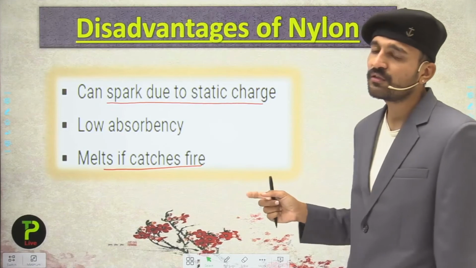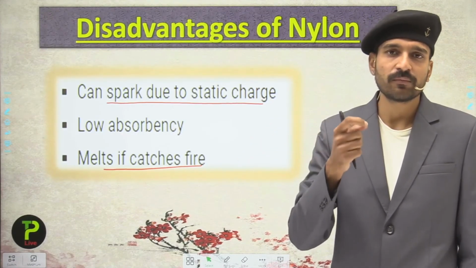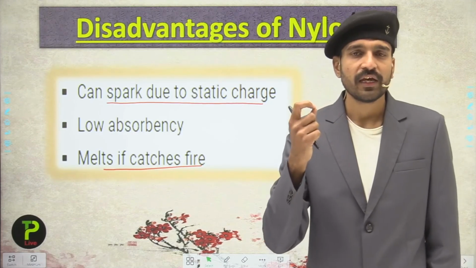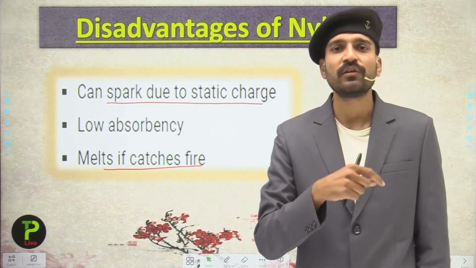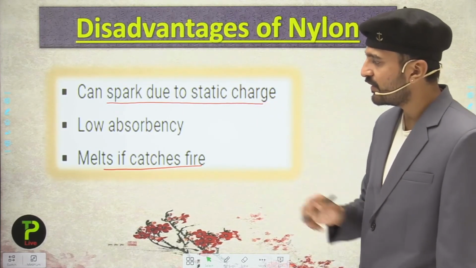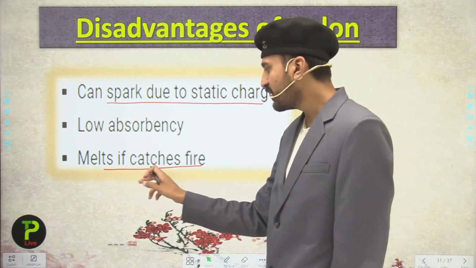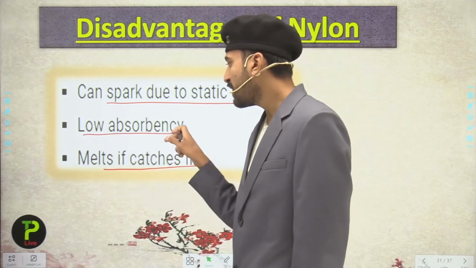This is a disadvantage of using nylon. If some person catches fire and has worn a nylon fabric, the nylon would melt over the skin, which would be quite problematic. The next disadvantage is that it has low absorbency.